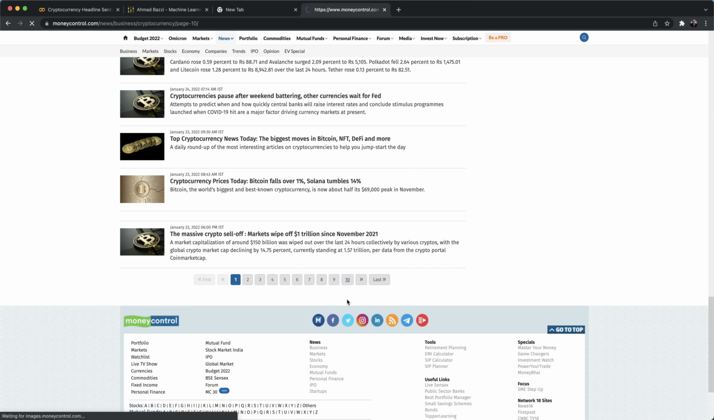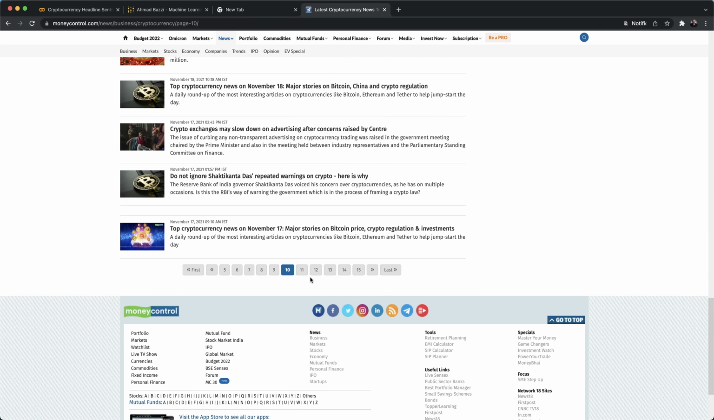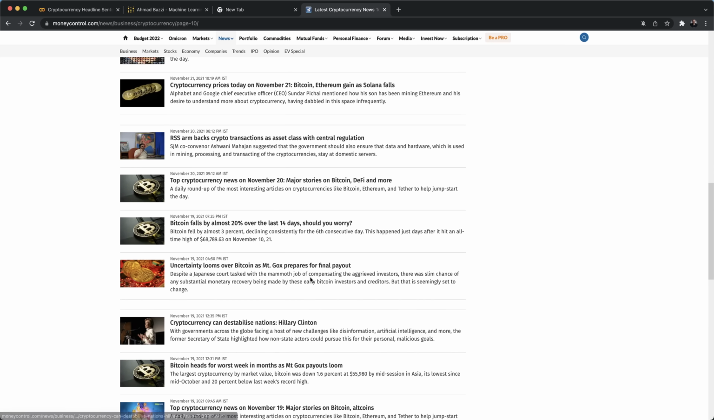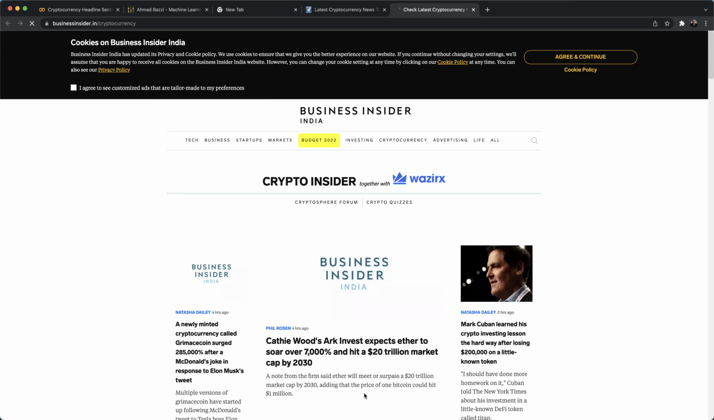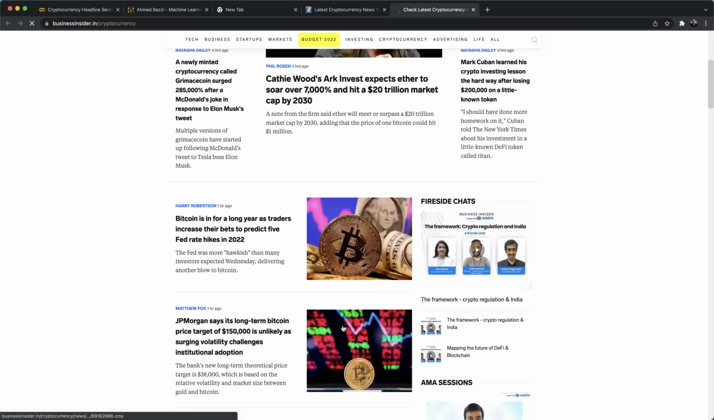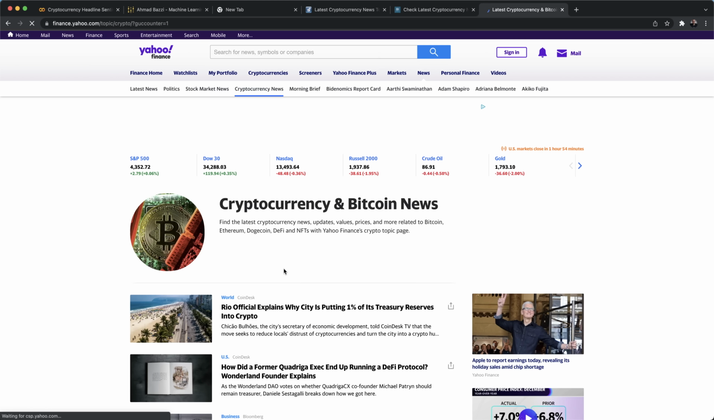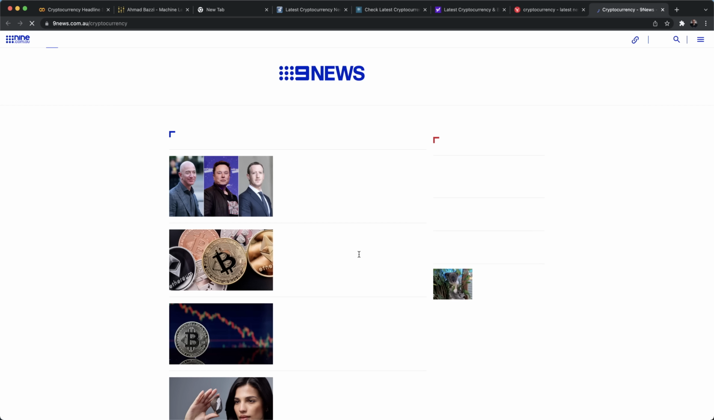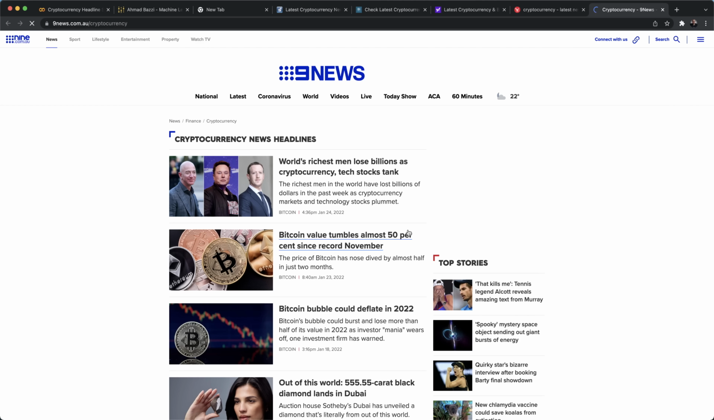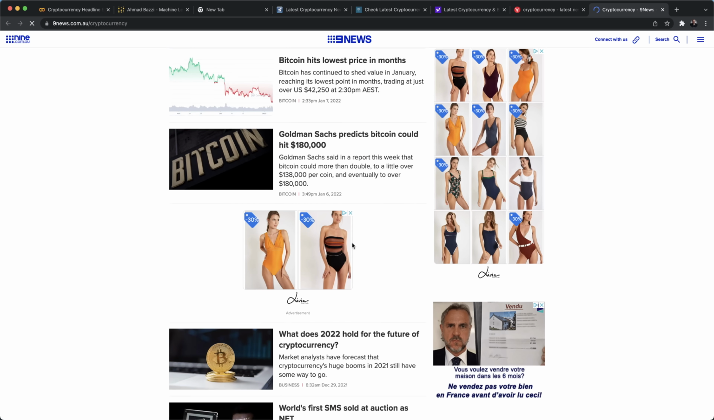You can see over here we've got tons of headlines, and for us human beings, it could get quite exhaustive reading these headlines and even the contents of the headlines on a daily basis or on an hourly basis, right? Especially if we've got multiple sources. For example, this is another one called businessinsider.in/cryptocurrency. You've also got Yahoo Finance, you've got independent.co.uk, you've got 9news.com.au/cryptocurrency. Now, as you can see, it's pretty hard to keep track of those headlines on a daily basis.